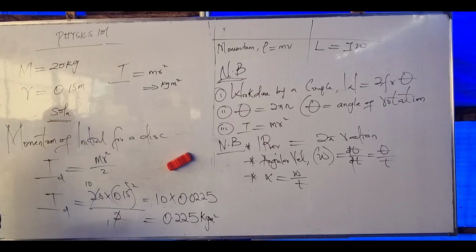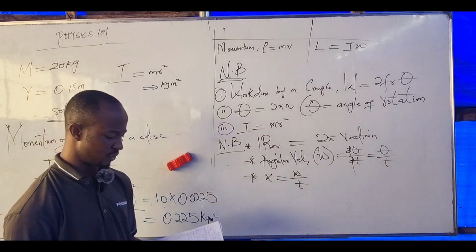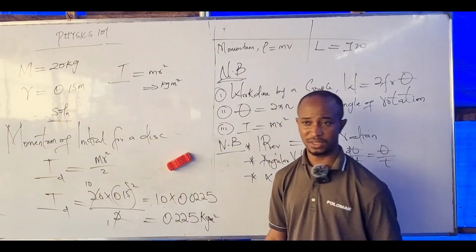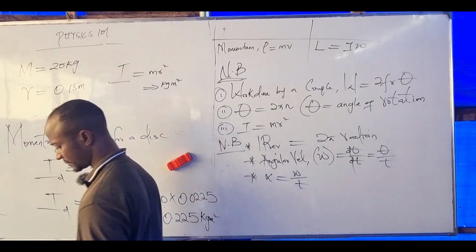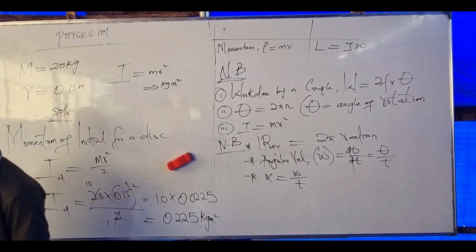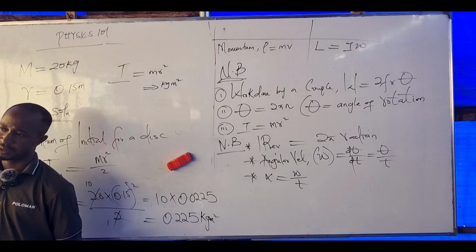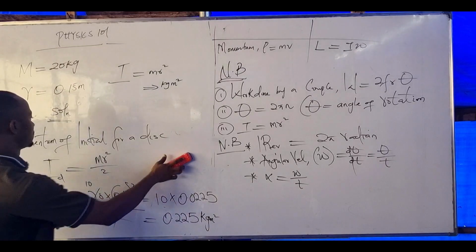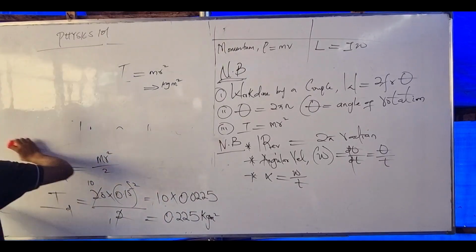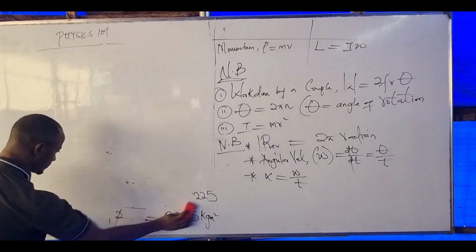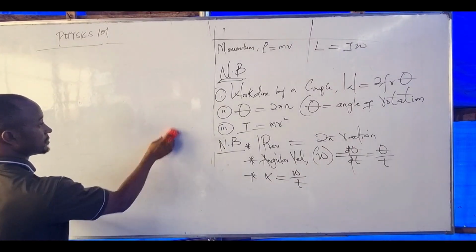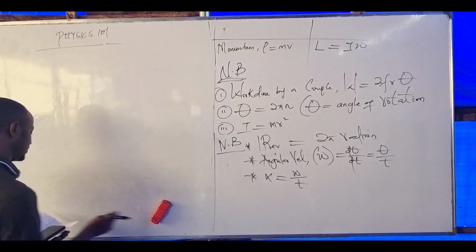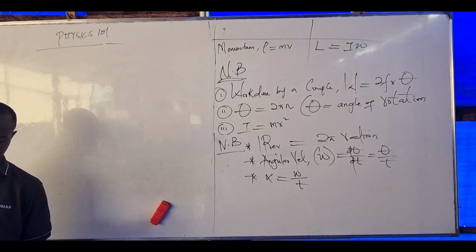And the wheel makes 5 revolutions. Calculate the work done by the couple. Did you capture the question? I should repeat again. Capture it now, right?